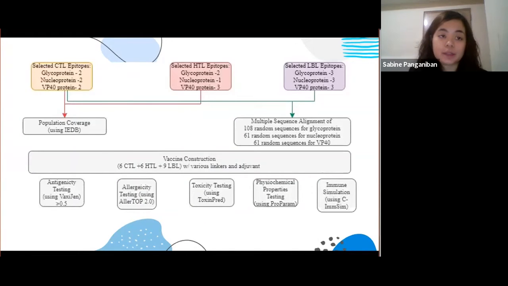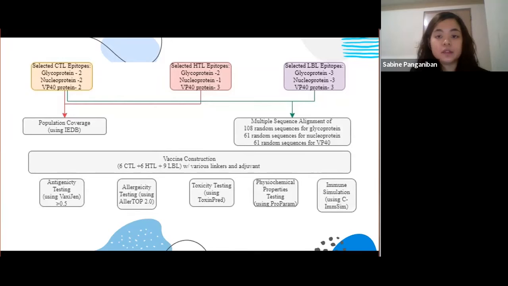After the prediction and assessment, 108 random sequence entries of glycoprotein and 61 random sequence entries each of nucleoprotein and VP40 were checked for mutation through multiple sequence alignment using the Clustal Omega server, and then the relationship of the sequences was examined using the MView viewer. The population coverage is needed for effective epitope vaccine design. So the IEDB tool was used to calculate the HLA distribution throughout the world population. MHC class 1 and 2 epitopes were used to analyze the population coverage.